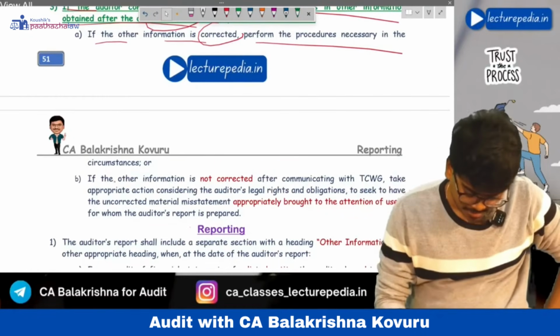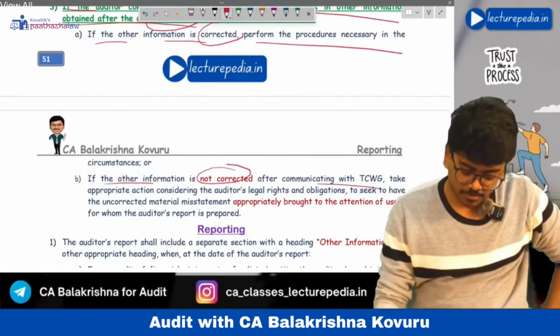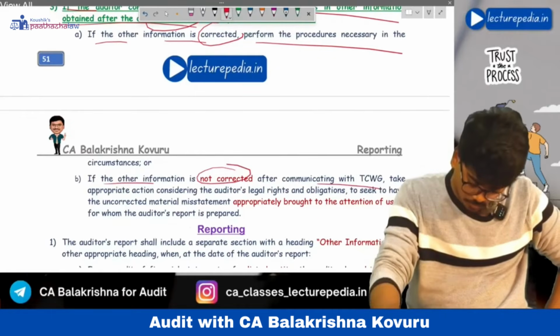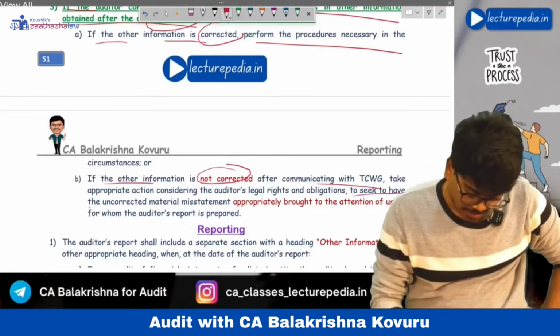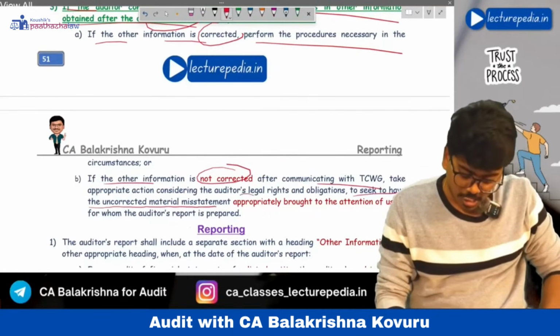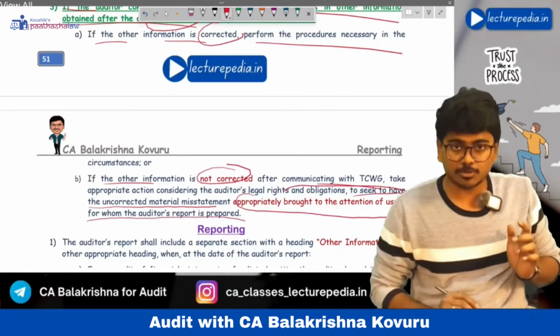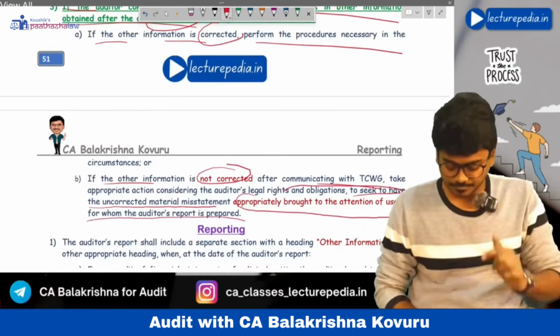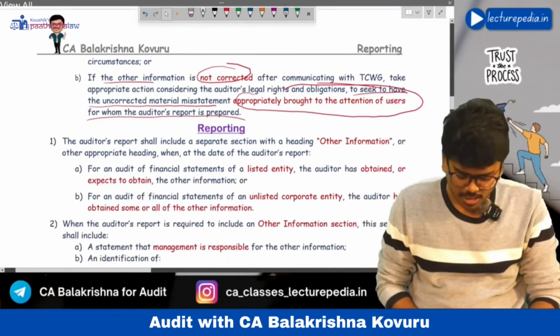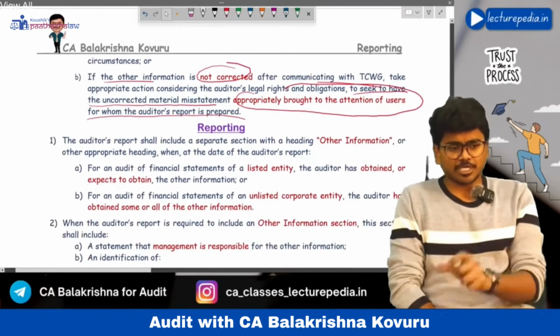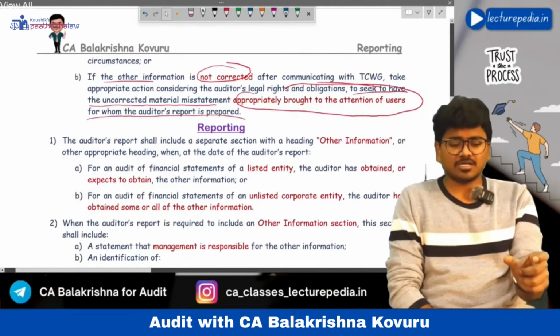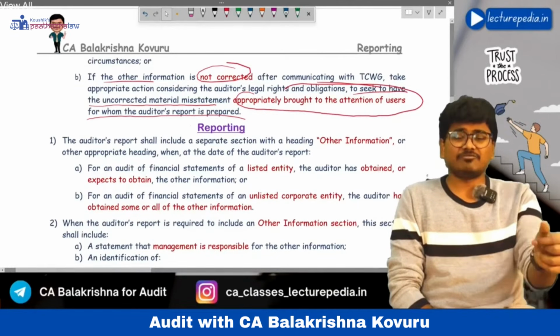If other information is not corrected after communicating with those charged with governance also, you have to seek to have the uncorrected material misstatements appropriately brought to the attention of users for whom the audit report is prepared. Okay, next, reporting. Now, if you see in the audit report, you will find a paragraph with the name other information.